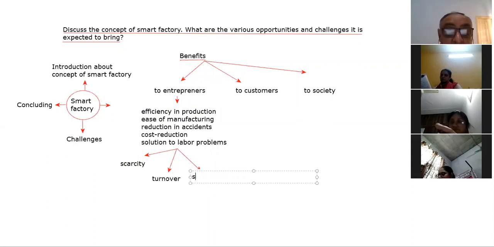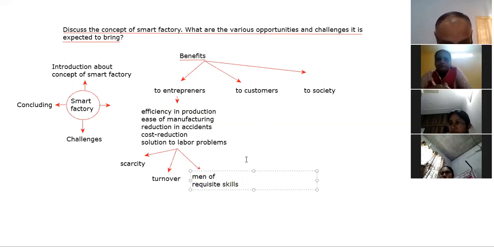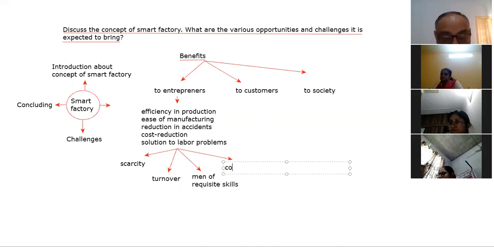Third is the problem of men of requisite skills. Sometimes you are not able to find those. And the next is sometimes there is confrontation of the workers with the management.